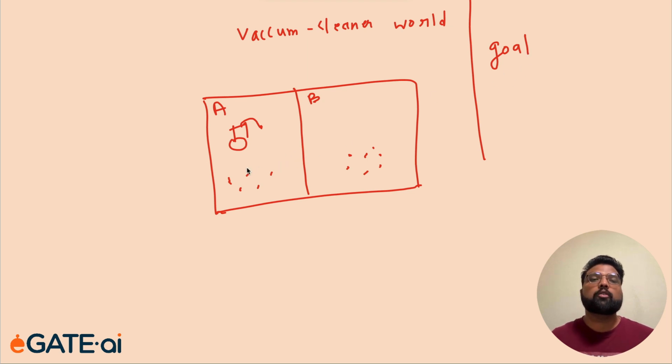So how will you write a mapping function that can map the percept sequence to actions? What actions can it take? It can go to the right block, or it can come to the left block, or it can suck the dirt, right? So there will be a function of position and the percept, I mean whether there is dirt or not, which will lead us to some action.